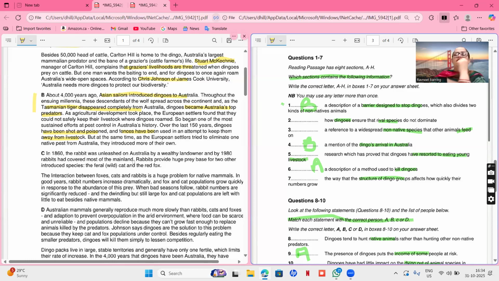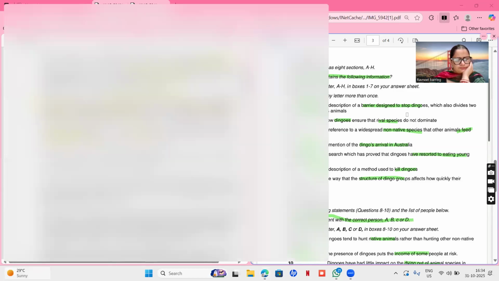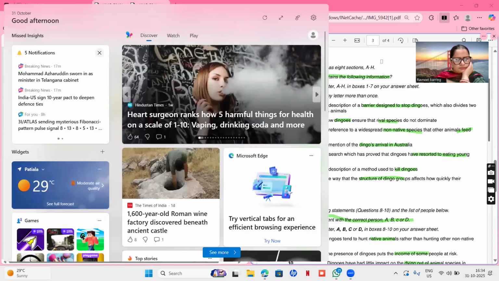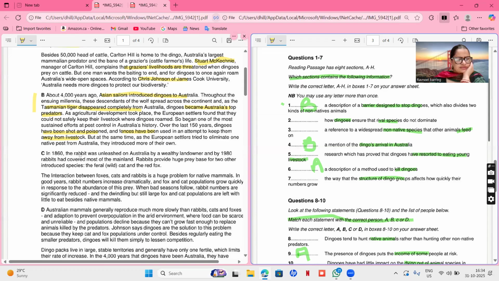So there is a reference of another thing, like firstly dingo, and then they talked about livestock, and then they are talking about rabbit. Third thing. In 1860, the rabbit was unleashed on Australia by a wealthy landowner, and by 1980, rabbits had covered most of the mainland.